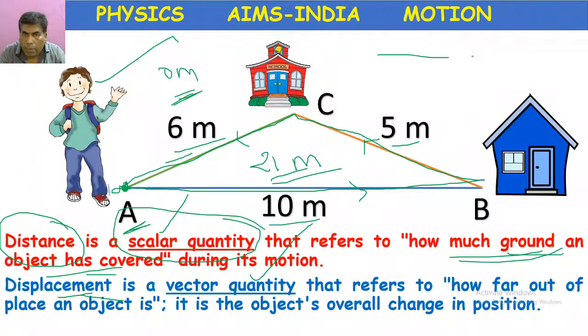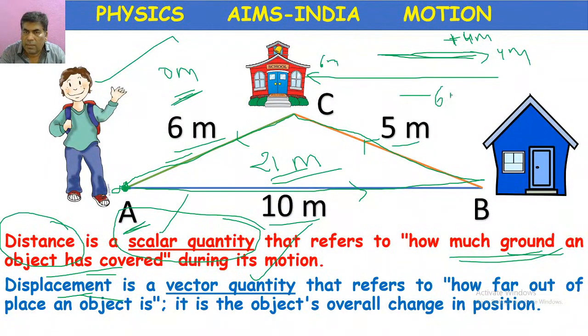Suppose an object moves 4 meters forward, 6 meters backward. Then what can we tell? This value is taken as plus 4 as it is moving forward. This value is taken as minus 6 meters because it is backward.